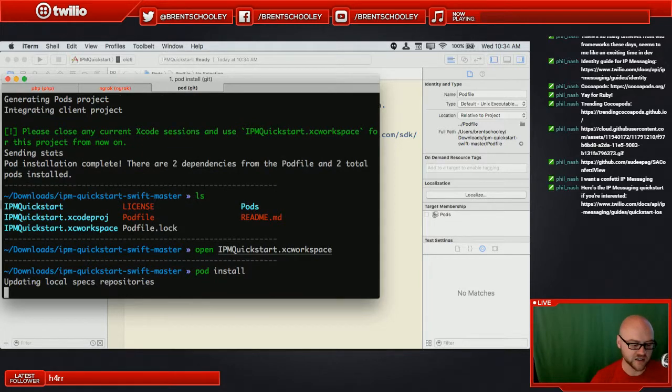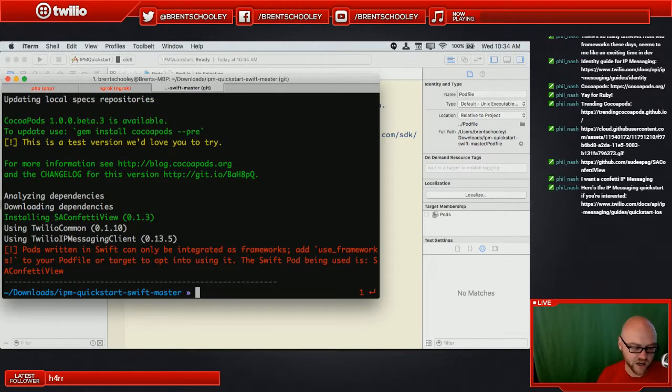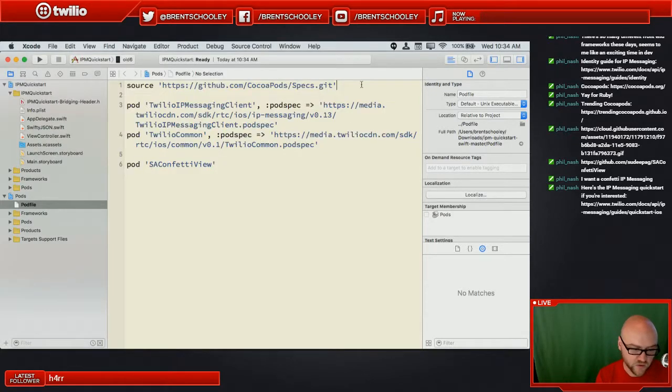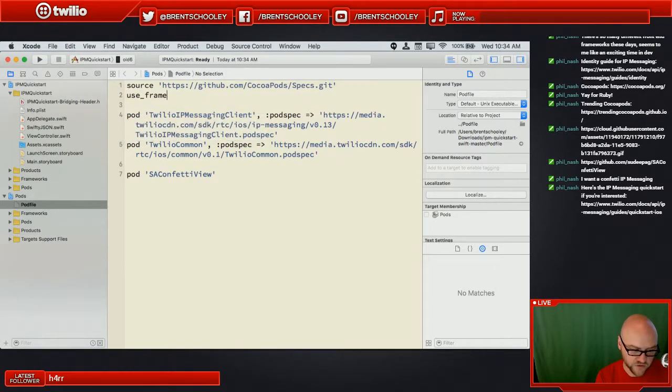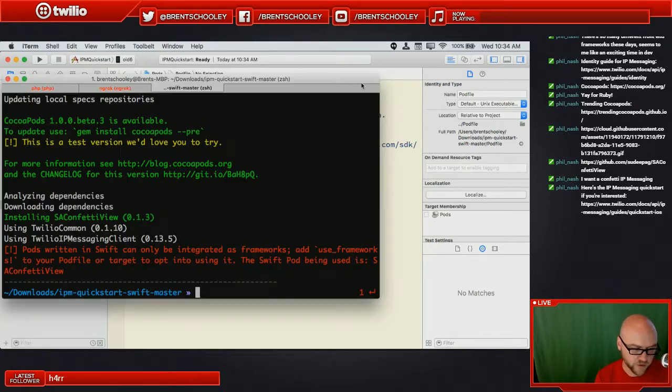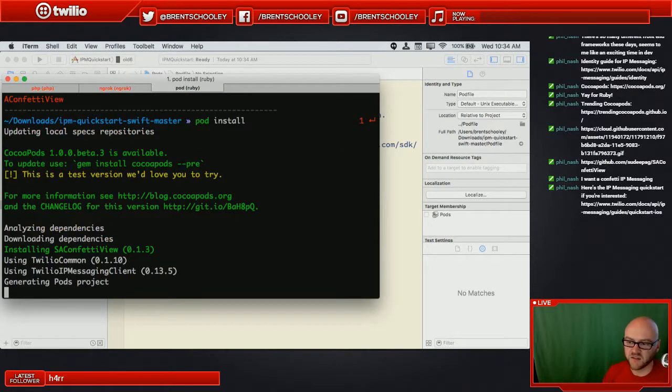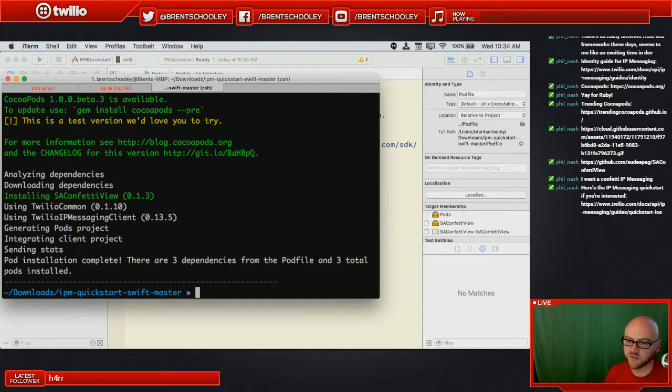And this is going to go out and it's going to grab SA confetti view and bring that into our project. It looks like this is a pod written in Swift, so we need to also say that we want to use frameworks before we do that, as this is saying, and run that again. Basically, this is the bridging mechanism between Swift and Objective-C in action, and CocoaPods, for it to be able to do its work correctly, needs to know that it needs to create a framework for that module to live correctly.